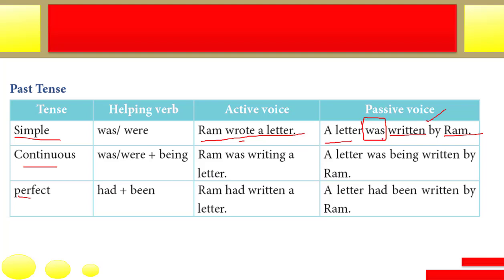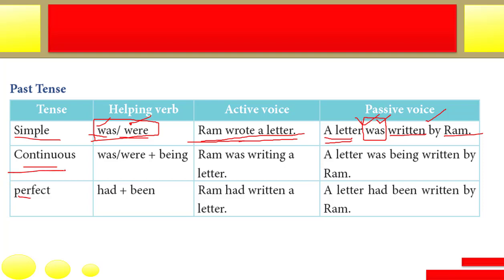If the sentence is in the past tense, the helping verb according to the subject will be either was or were. Letter is singular, so it has to be was. A letter was written by Ram. Had it been letters, the letters were written by Ram. So this is for simple past tense. Singular will take was, plural will take were.